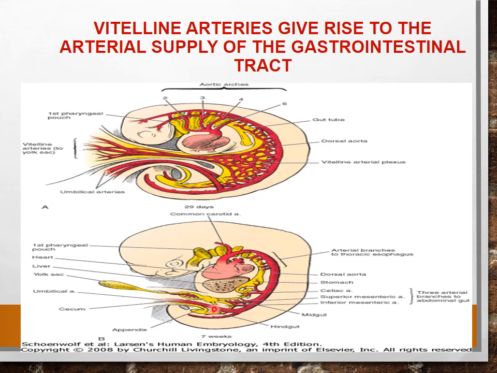I hope you have studied them in the abdomen and pelvic region, that the proximal part of the remnant of the umbilical arteries gives rise to the internal iliac and superior vesical artery, and the rest of these umbilical arteries, that is the distal portion, obliterates and becomes the medial umbilical ligament. So that is the fate of the vitelline and umbilical arteries.